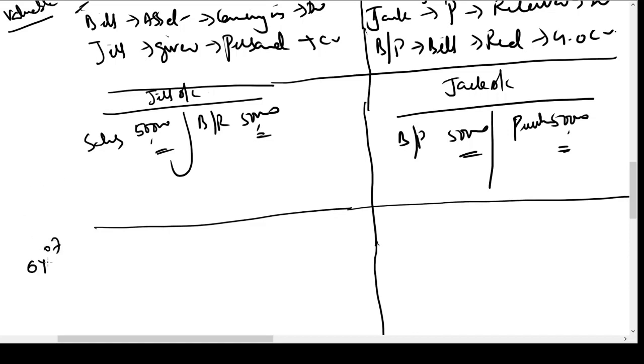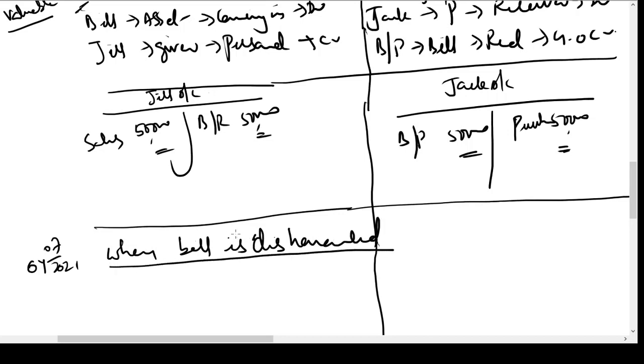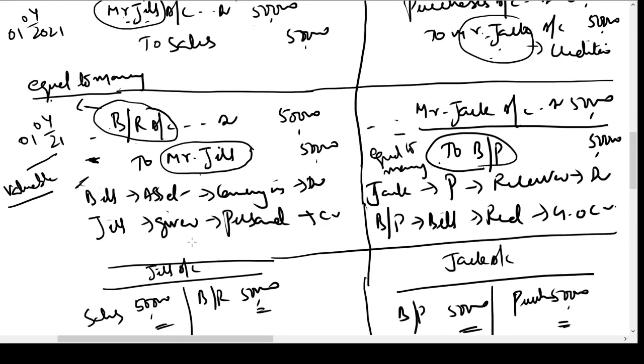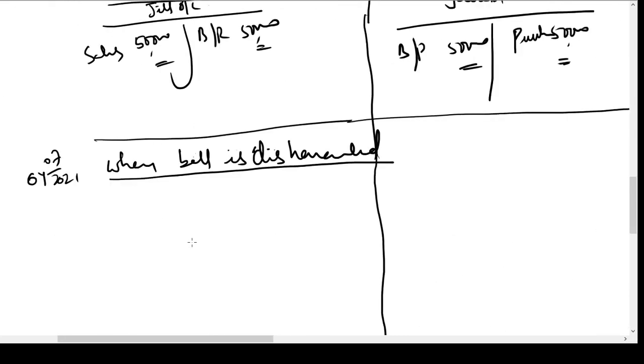So on 4th July 2021, when the bill is dishonored, what is the entry I have to pass? The bill has become a waste paper or a valueless paper now. So whatever entry we have passed earlier for this bill, that entry has to be now reversed. So we have earlier passed the entry bills receivable account to Mr. Jill. I will now reverse the entry: Mr. Jill account debit to bills receivable